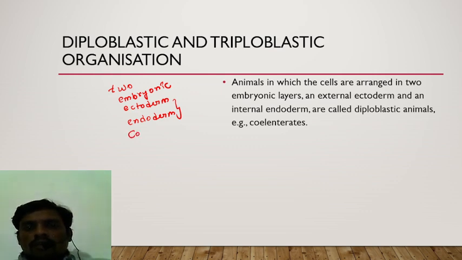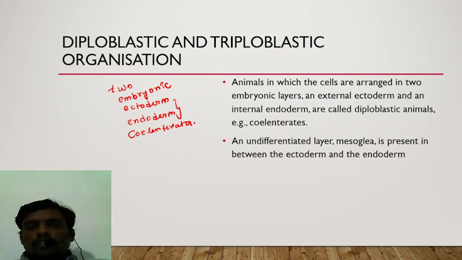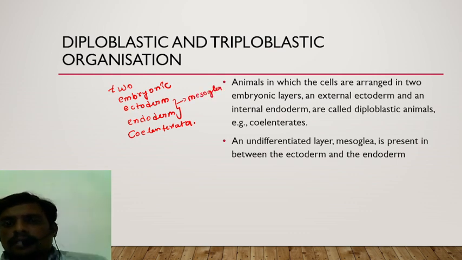Example, phylum Coelenterata is the best example for diploblastic animals. In between ectoderm and endoderm in this embryo, an undifferentiated cellular layer, mesoglea, is present.